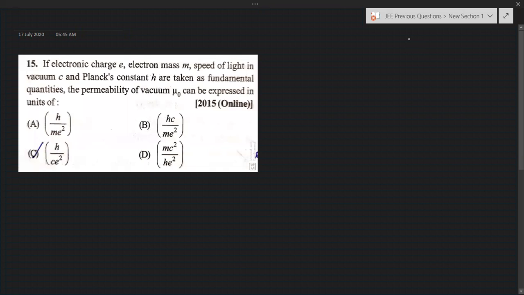If electronic charge e, electron mass m, speed of light in vacuum c, and Planck constant h are taken as fundamental quantities, the permeability of vacuum mu naught can be expressed in the units of... That means they are asking us to write mu naught as a function of electric charge, mass of the electron, speed of light, and Planck constant. Now, first of all, we will find the dimensional formula of mu naught.